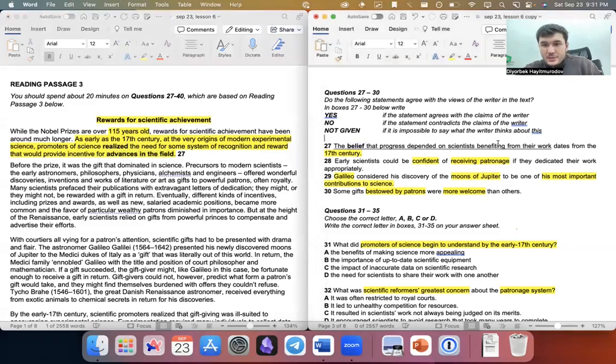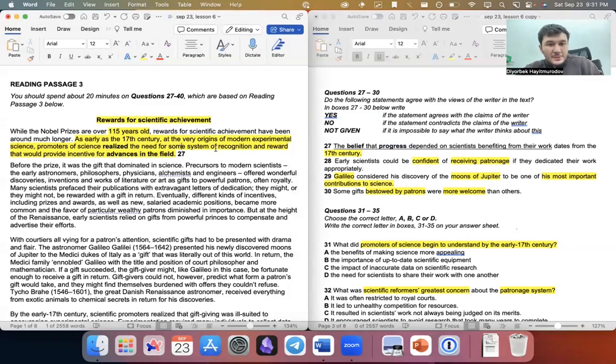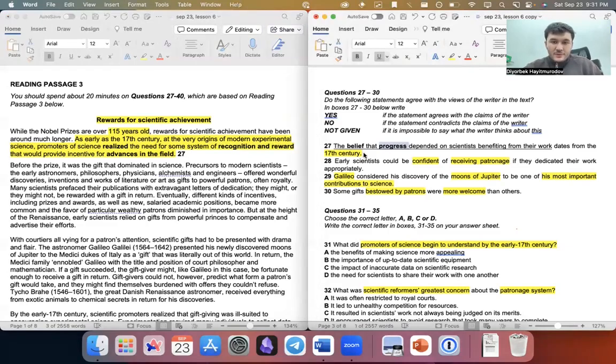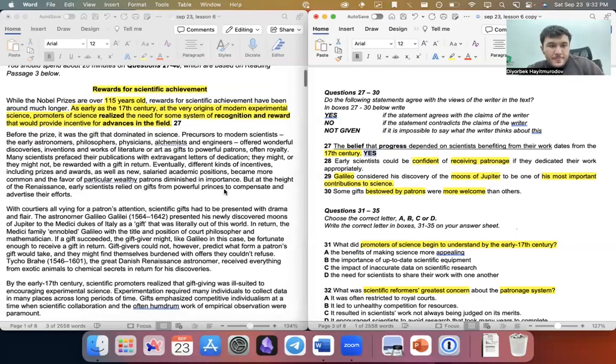Advances in the field, it would benefit from, progress dependent. Progress is a synonym for advance. Dependent on scientists benefiting from their work, they needed to get some sort of recognition in the world. The recognition, benefiting from their work. So that's true. So for question number 27, it's going to be yes. You find the relevant part, you compare everything against what you have, and then you choose the answer.